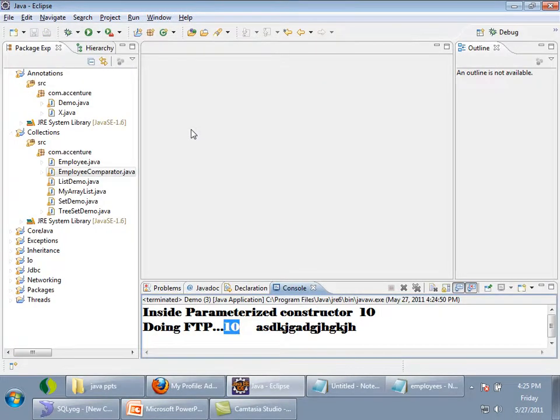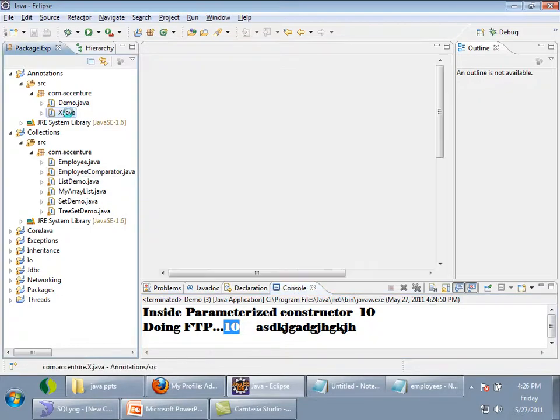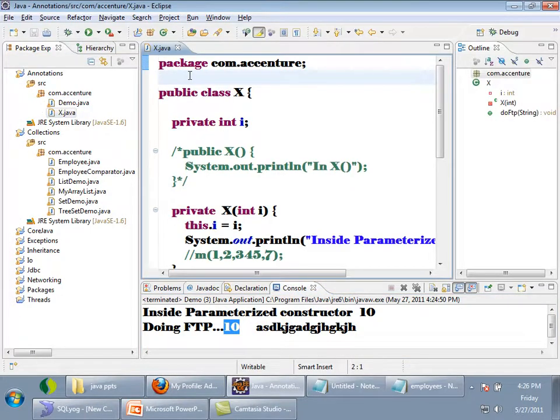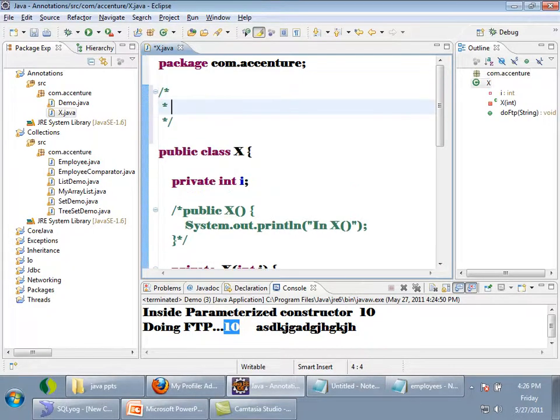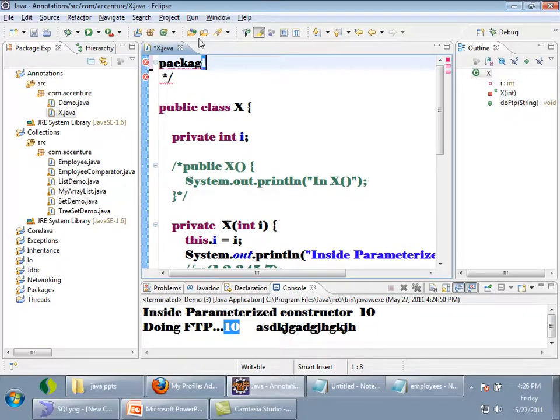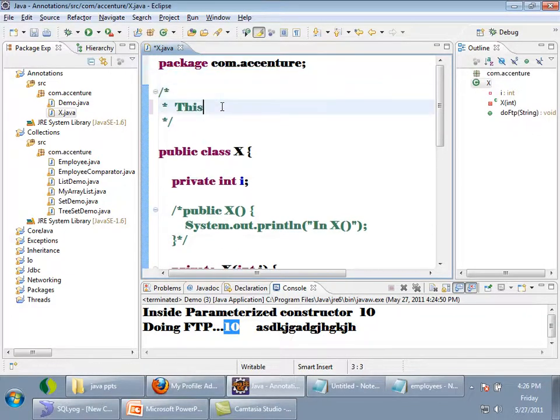Now I'm going to give you a demo. See, this X class has something like this. What is this? Tell me what I wrote. This is a comment, a multi-line comment.